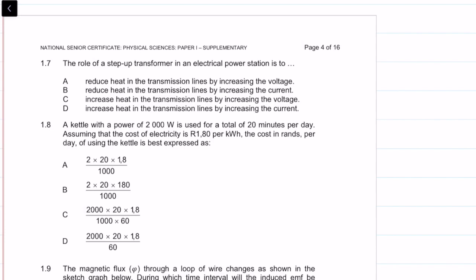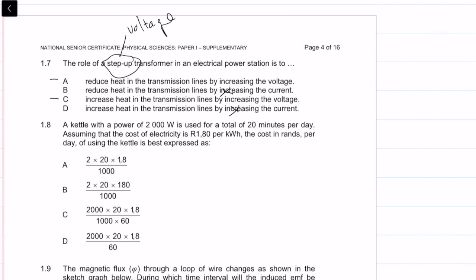Okay, so let's read the first one. Reduce heat in the transmission lines by increasing the voltage. Okay, so firstly, we use step-up transformers. Step-up is always related to voltage. So step up means that we are increasing the voltage. So anything that has to do with current can go away. So we're left with A and C as our options.